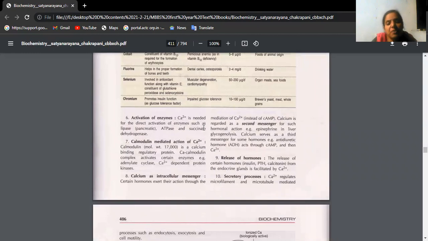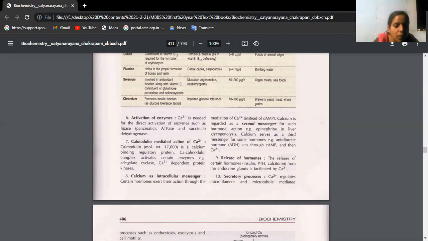Calcium is required for activation of certain enzymes like lipases, ATPases, succinate dehydrogenase. Then there is calmodulin mediated action of calcium. Calmodulin is nothing but a calcium binding regulatory protein, that means it binds with calcium.